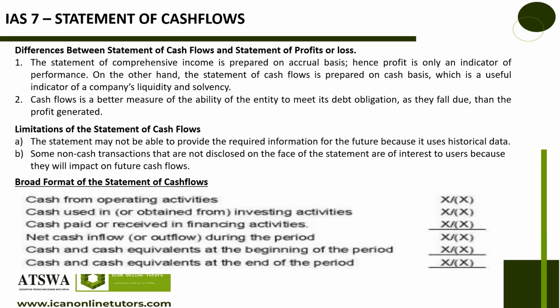You've removed them as expenses, but money is not leaving the organization. And that information might be of interest to users in the future because, for example, the provisioning that you are removing now, the cash is with you. But when the debt goes bad in the future, the user might want to know what is the level of debt that we have.